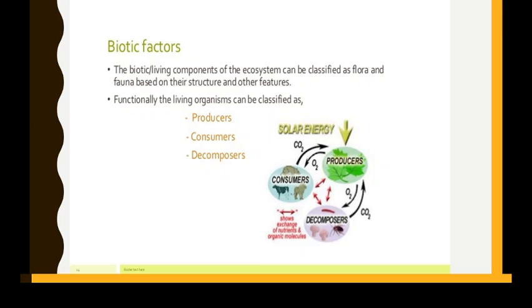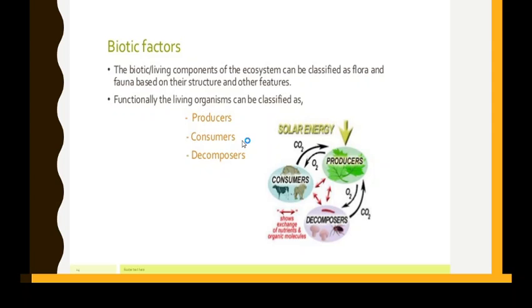So basically it is classified as flora and fauna. You already know what flora and fauna are. These are nothing but the plants and the animals, and they are classified on their particular structure and the different features which come under them. So functionally, living organisms can be classified as producers, those who produce, and consumers, those who are dependent on the producers or who consume the food. We are going to see this in detail.